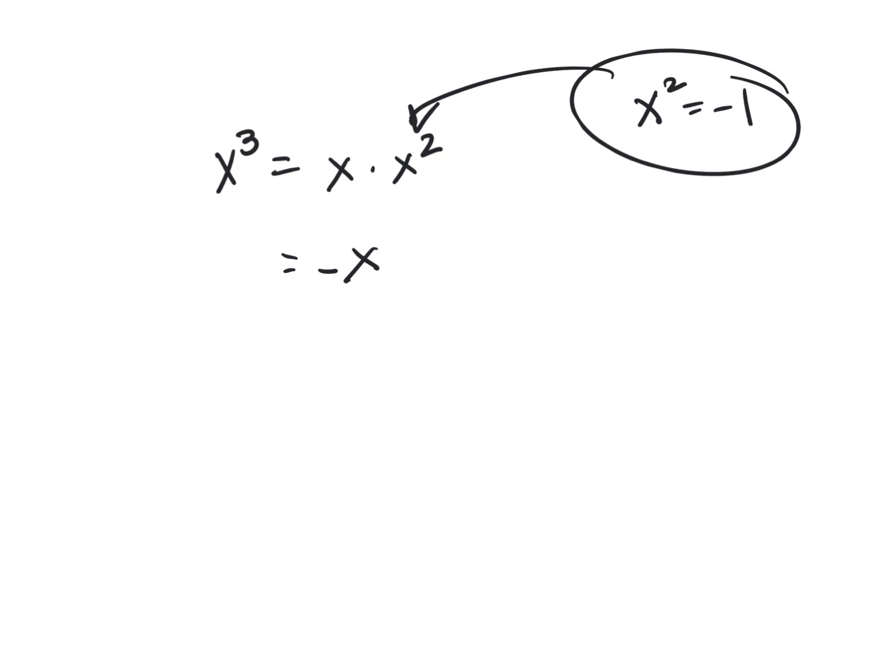Think of i. It goes i, then negative 1, then negative i, and then 1.